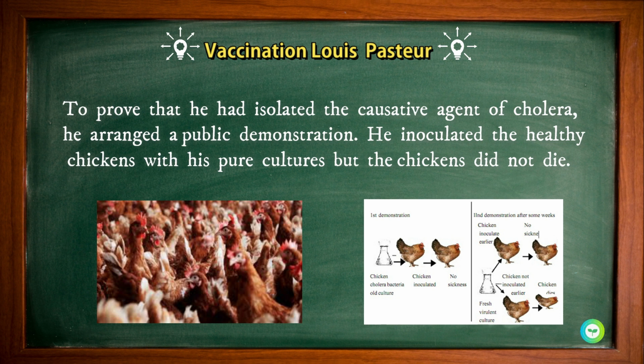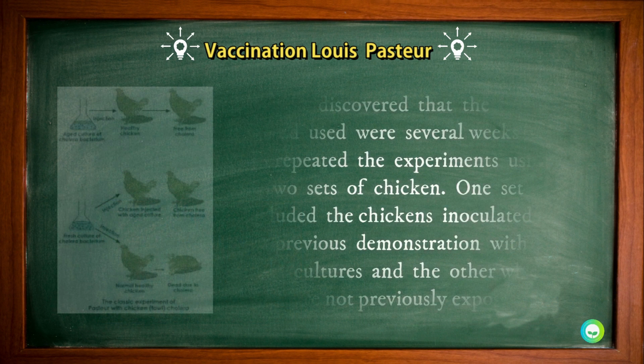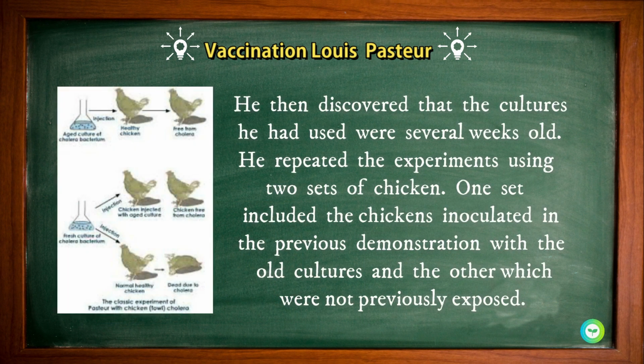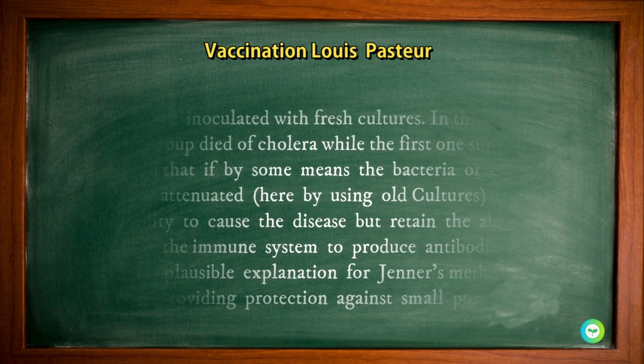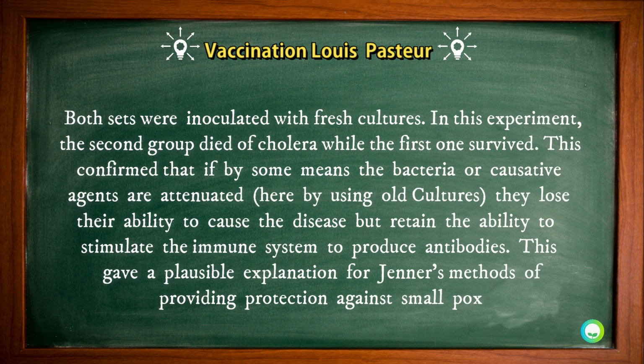He inoculated the healthy chickens with his pure cultures, but the chickens did not die. He then discovered that the cultures he had used were several weeks old. He repeated the experiments using 2 sets of chicken. One set included the chickens inoculated in the previous demonstration with the old cultures, and the other which were not previously exposed. Both the sets were inoculated with fresh cultures. In this experiment, the second group died of cholera while the first one survived.